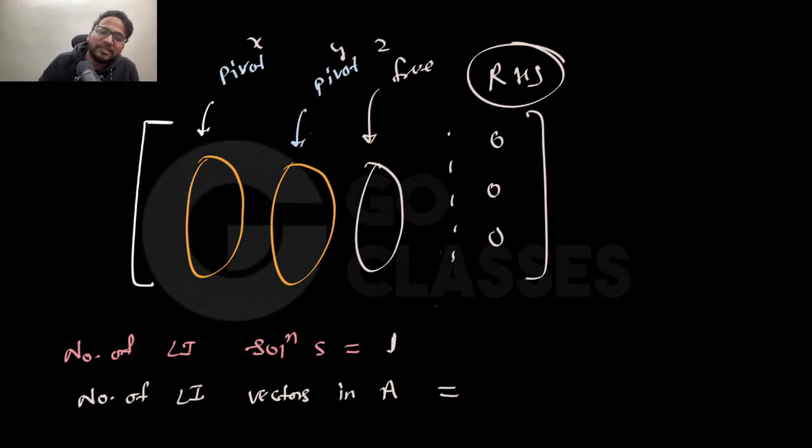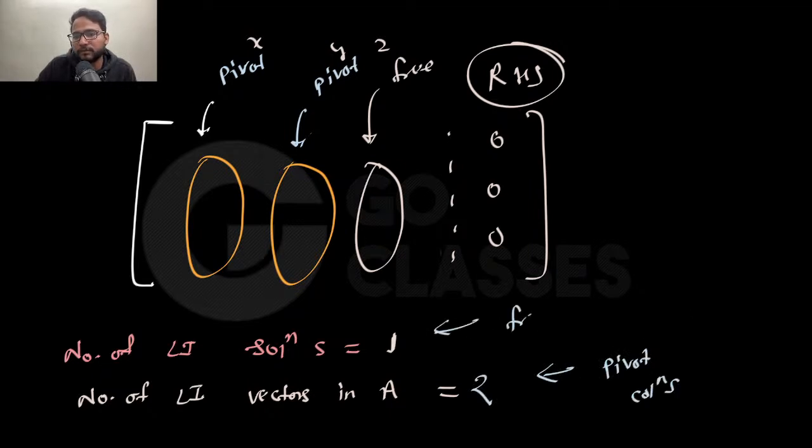So which is one? But if I just ask you the number of linearly independent vectors in A, that will be two, which will be basically the pivot columns, which is basically the free columns.